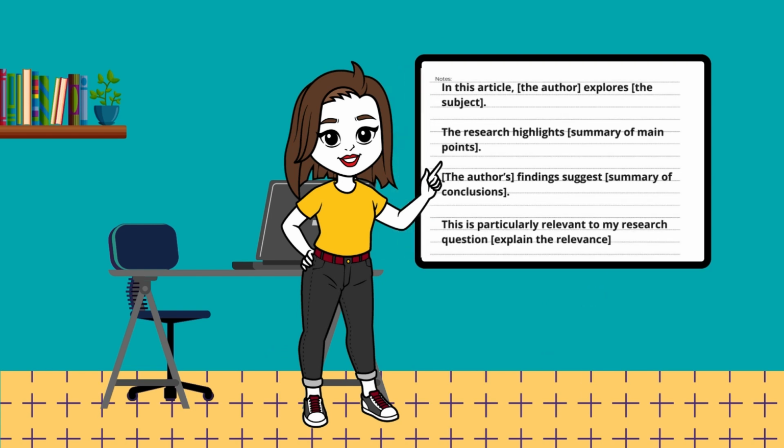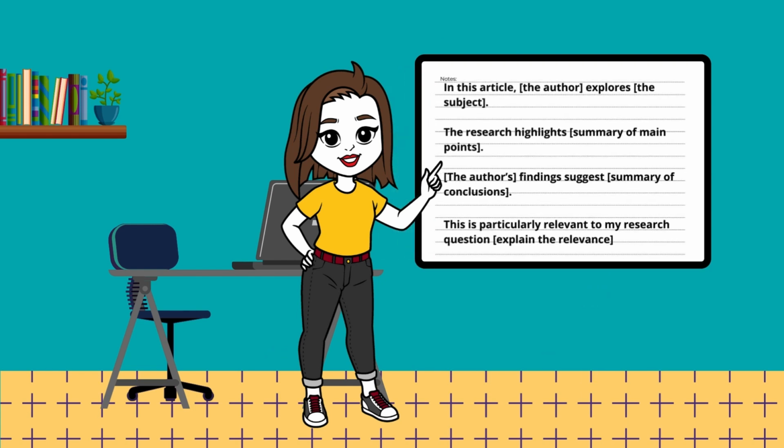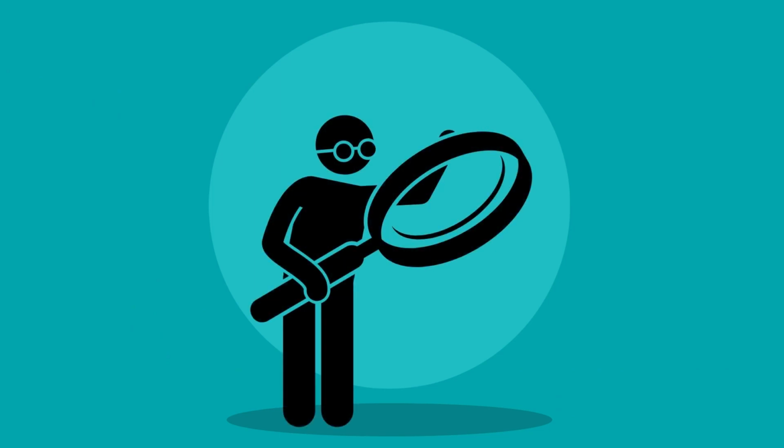Step 4. Write a summary of the source which captures the main ideas and arguments. Step 5. Assess the credibility of the source. Consider its strengths, weaknesses, relevance, and reliability.